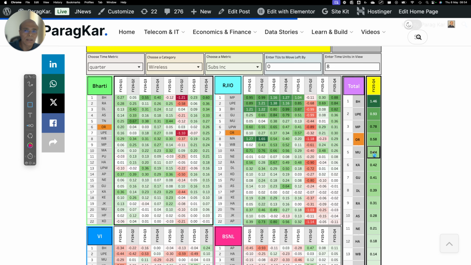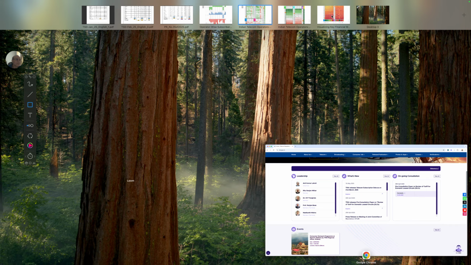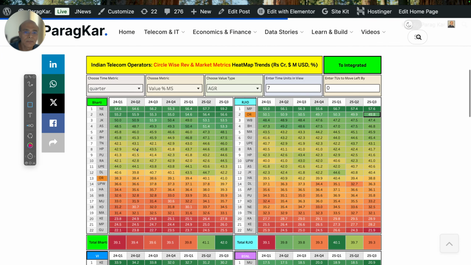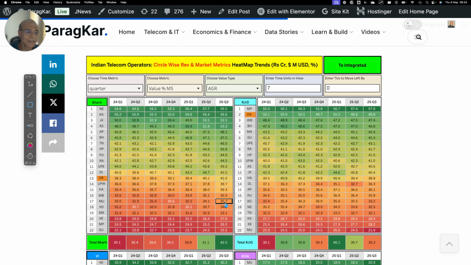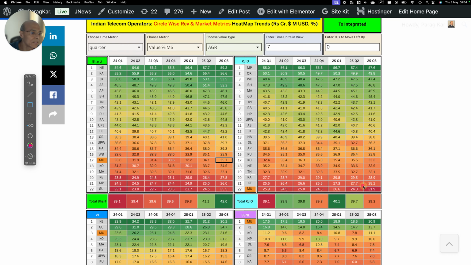Now let's look at Mumbai. Mumbai is a very important circle, right? So in Mumbai, let's look at who has the maximum revenue share. So when I go to Mumbai here, let's see, here is Mumbai. So I'll click here and let's see who has the maximum revenue share. So in Mumbai, Bharti has 35.7% revenue market share. Reliance Jio is the lowest.